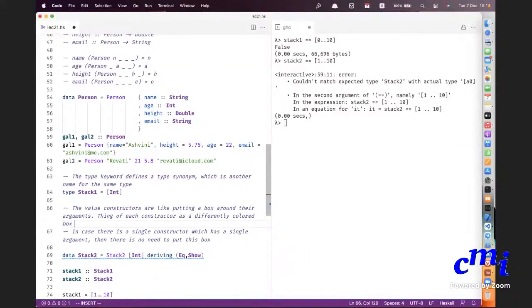That is what defines your whole data type. But in case there is a single constructor, there is only a box of a single color, and in case that has a single argument, then it will only have one object inside it. That object might itself be a box. A list is a box that contains many elements. So you're putting the box which is a list inside another larger box. So the second box can be eliminated, really. Then there is no need for this box at all.